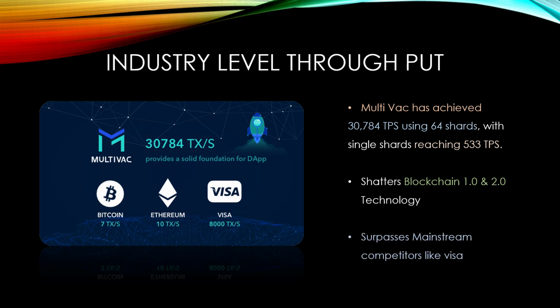And it surpasses mainstream industry competitors like Visa, which is only capable of processing 8,000 transactions per second. Now, this provides pivotal infrastructure for the blockchain industry as a whole, and could lead to very innovative decentralized applications that could potentially replace Visa.